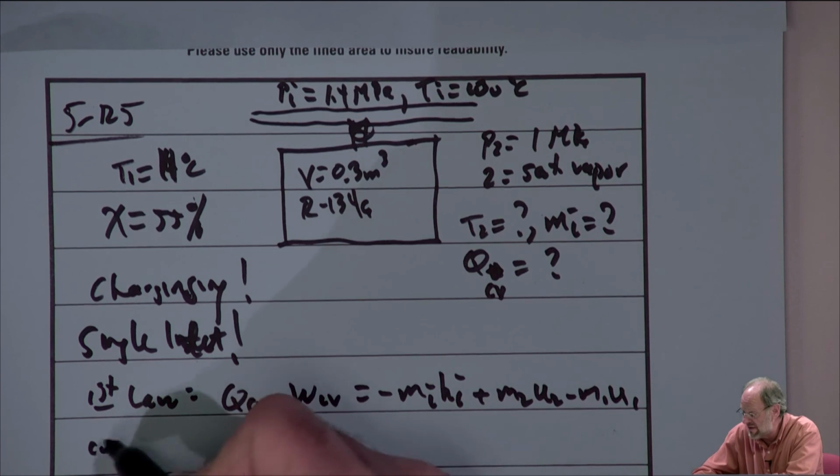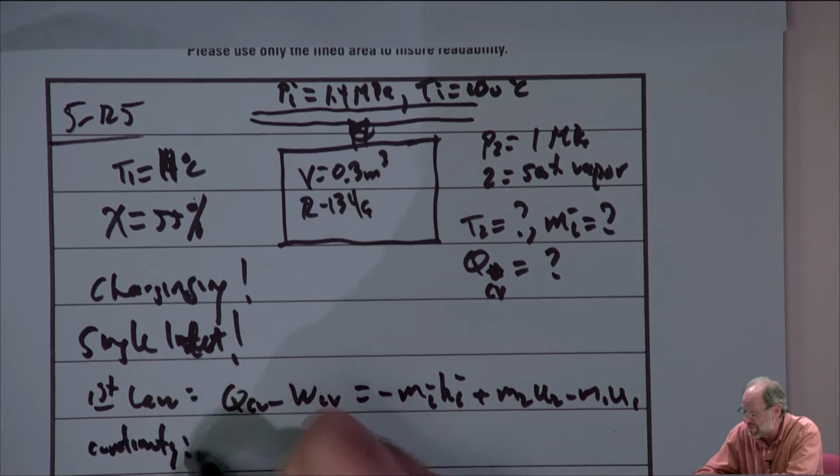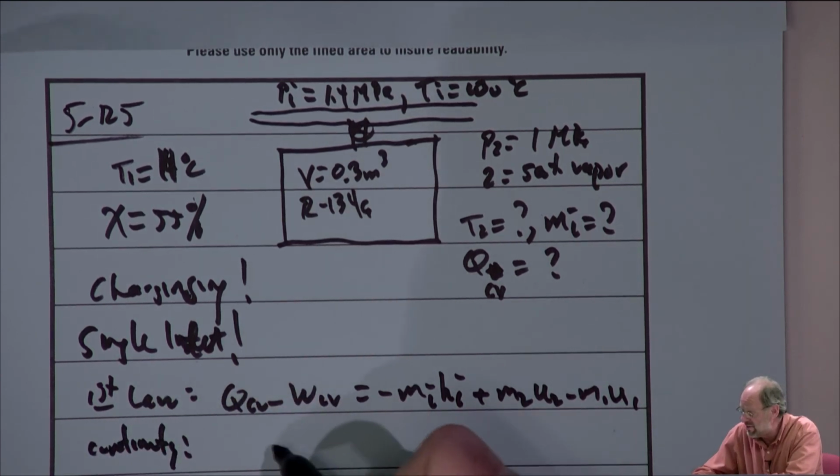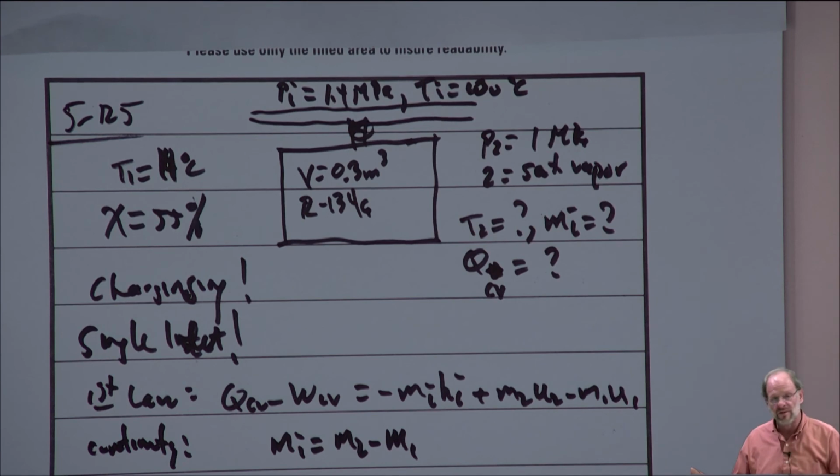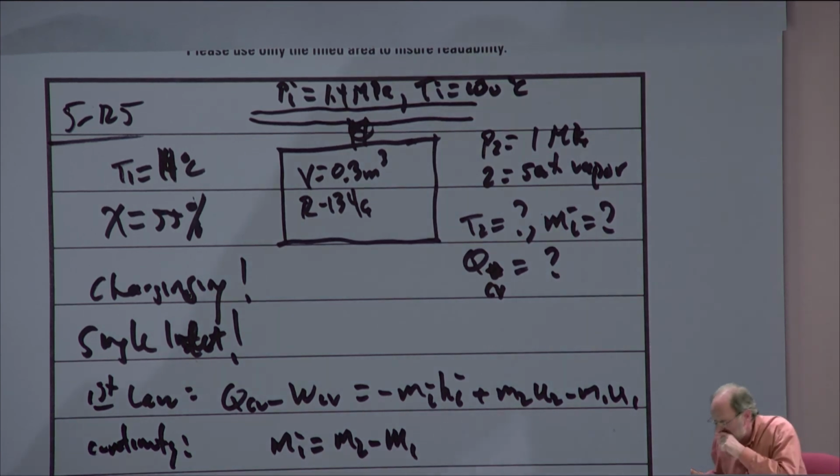And of course, we're also going to have to use continuity. So again, whatever flows in is just the difference between what we end with and what we start with. Now, do we have the ability to solve for anything up here yet? Well, yes.